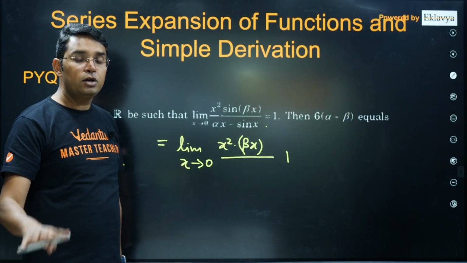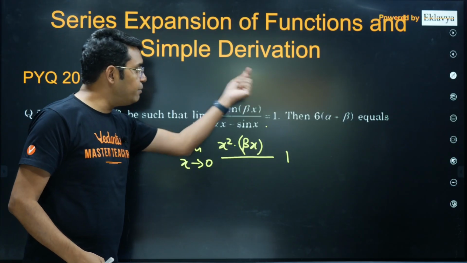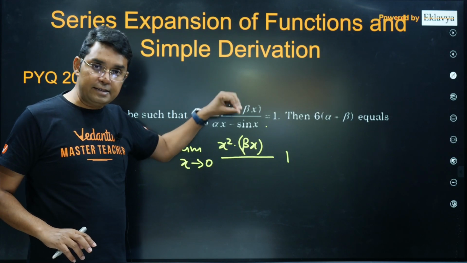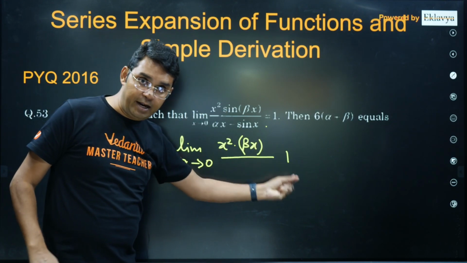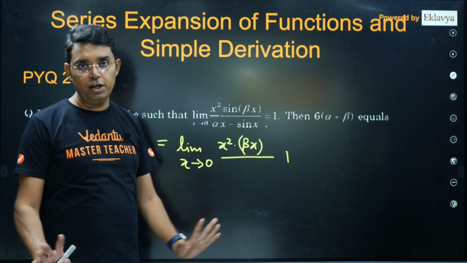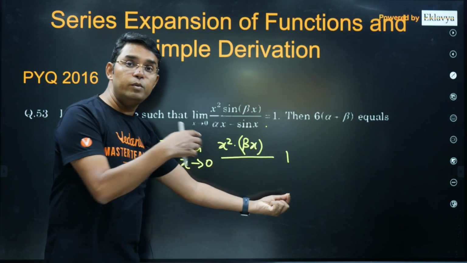There is no need to wait till the end for sine beta x upon beta x to be 1. You can write it in this step itself, because it is a finite number. Whatever limit you obtain from here will be multiplied with 1.